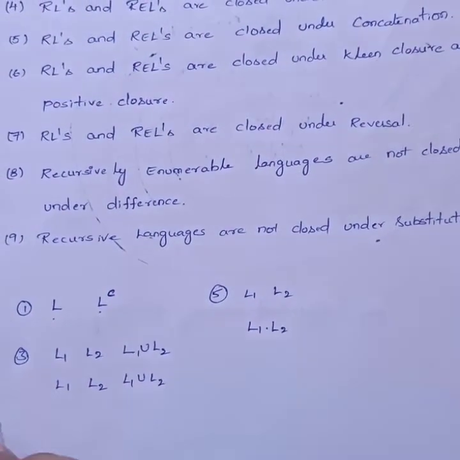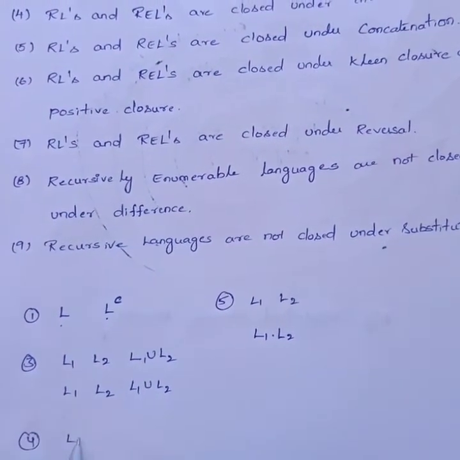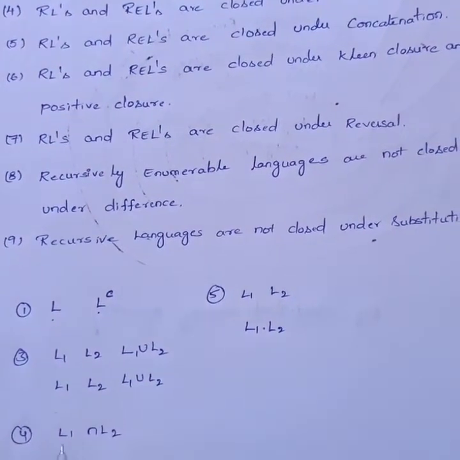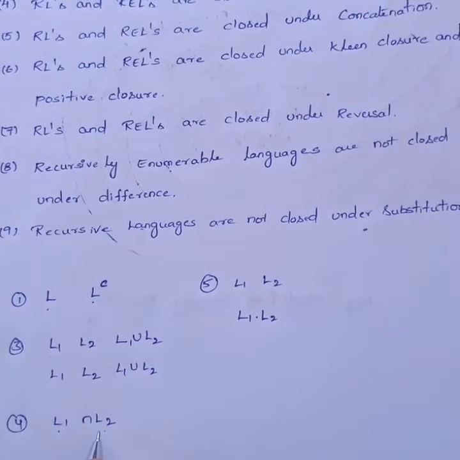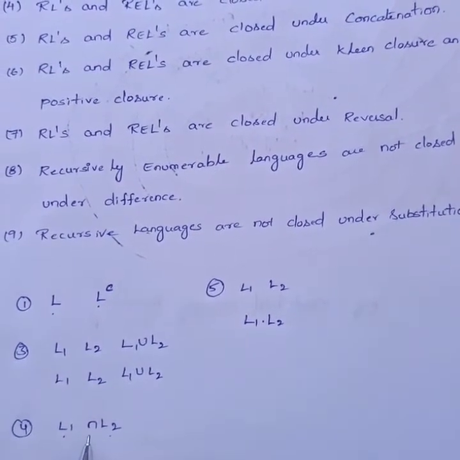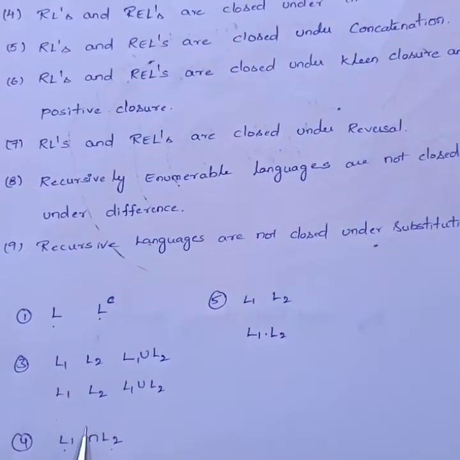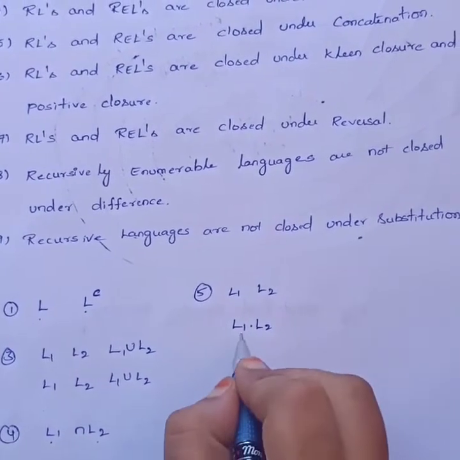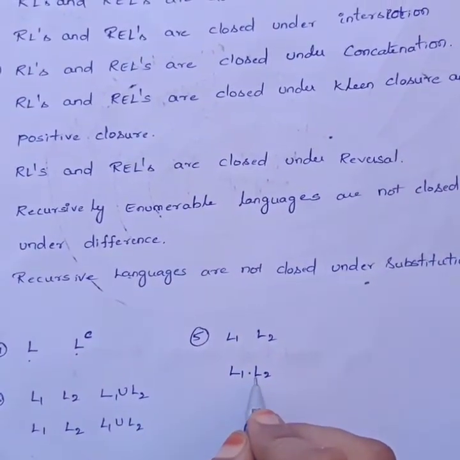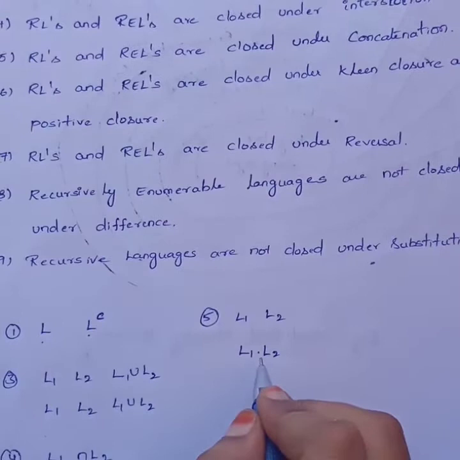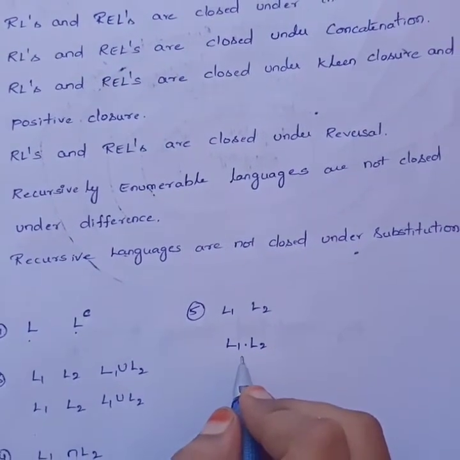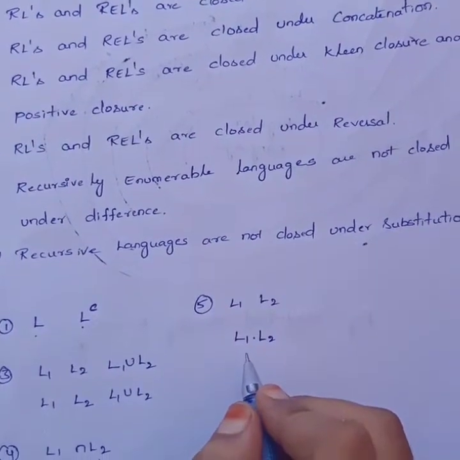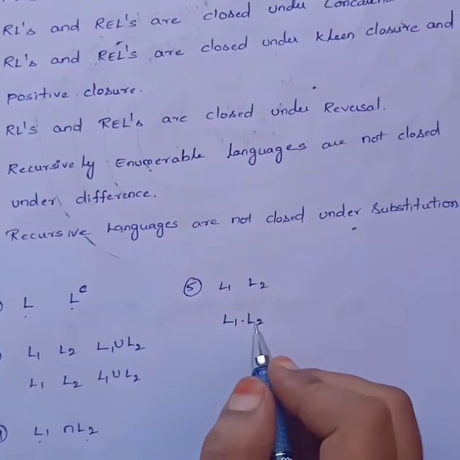Intersection is different; we write it as L1 intersection L2. If L1 and L2 are recursive languages and we perform intersection or concatenation, the results are also recursive and recursively enumerable languages respectively.